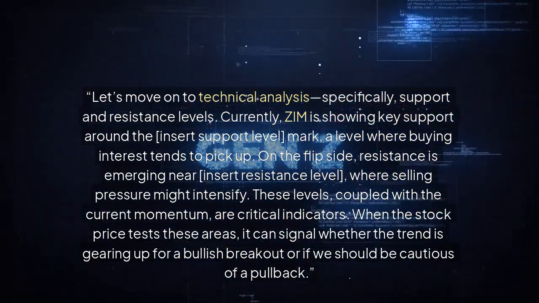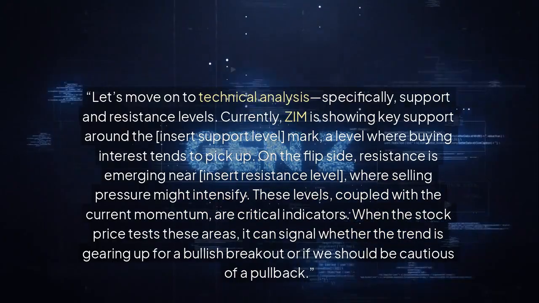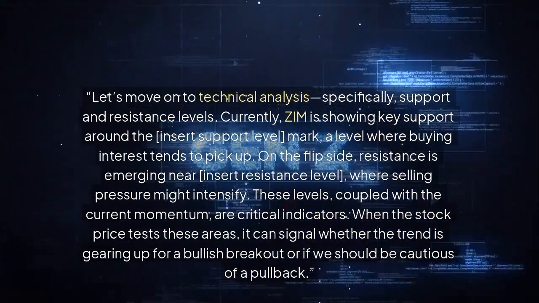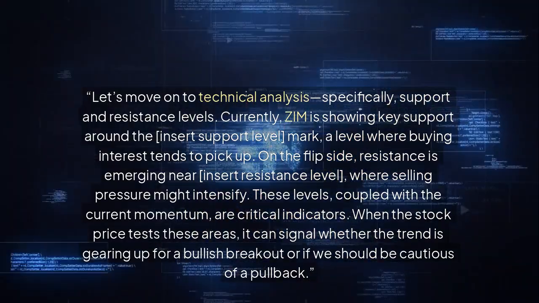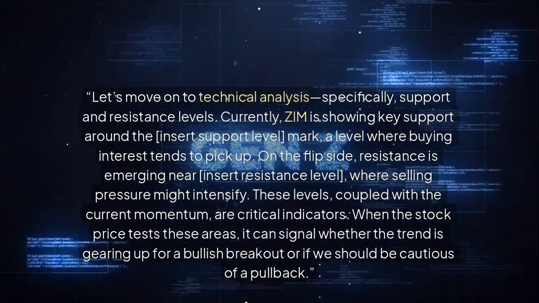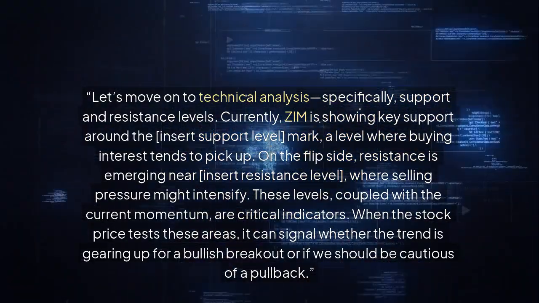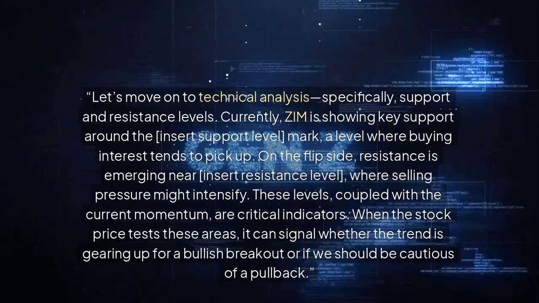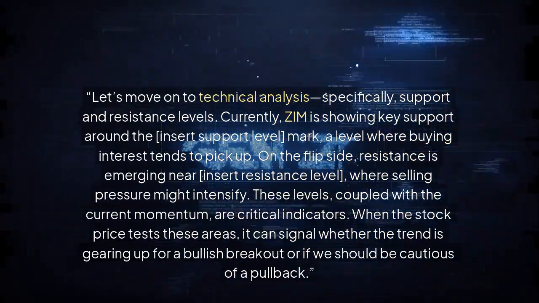Let's move on to technical analysis, specifically support and resistance levels. Currently, ZIM is showing key support around the [insert support level] mark, a level where buying interest tends to pick up. On the flip side, resistance is emerging near [insert resistance level], where selling pressure might intensify. These levels, coupled with the current momentum, are critical indicators. When the stock price tests these areas, it can signal whether the trend is gearing up for a bullish breakout or if we should be cautious of a pullback.